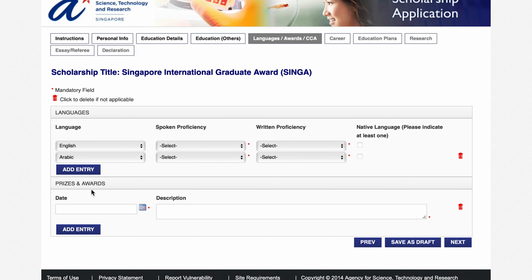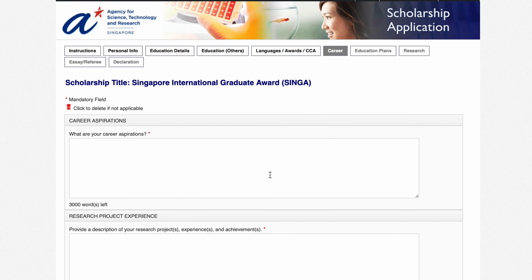And next is prizes and awards. If you have any prizes and awards, then from here select the date and write here the description about your prizes and awards. And if you want to add some other information, then just click here add entry, and you can add like this portion and give the information. Click here save as draft, and then click here next.